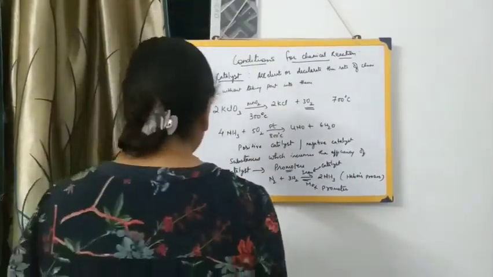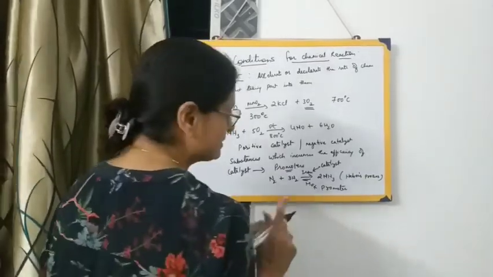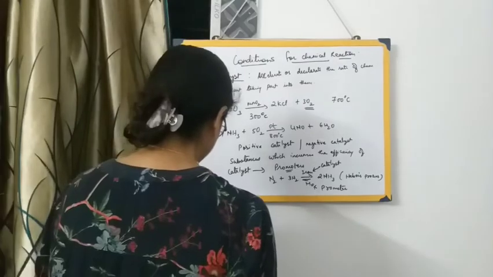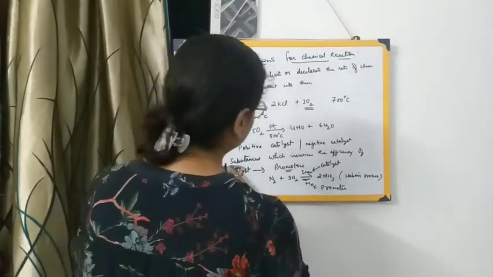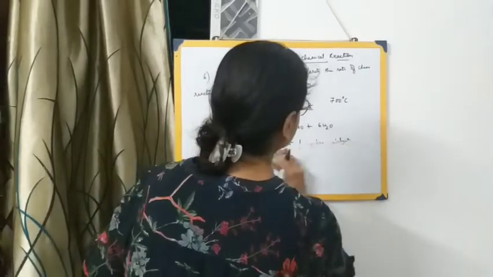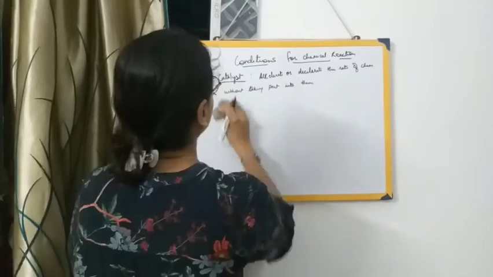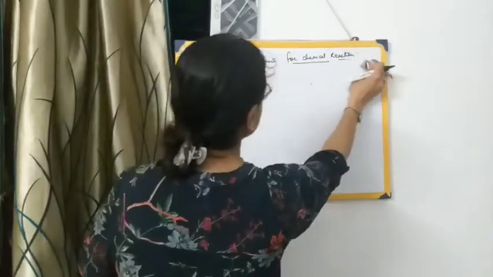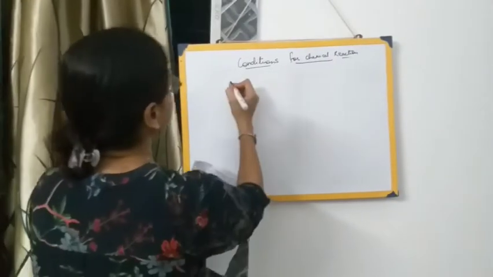Next, I gave you an example of the positive catalyst, and I also gave you one example of the negative catalyst. Let's come to the next condition, that is sound energy.